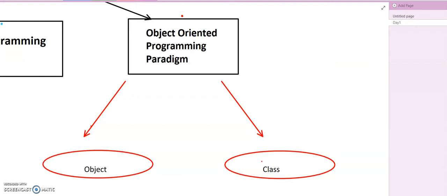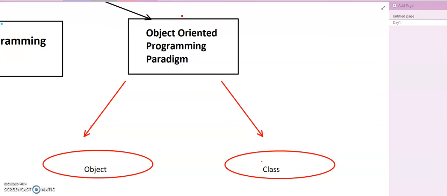And again, all these things involve object and class. Anything and everything in the object-oriented programming paradigm follows object and class. Whatever you do, you will definitely come across object and class every time. No matter what you do, what you implement, object-oriented programming is not complete without these two words, object and class, right?